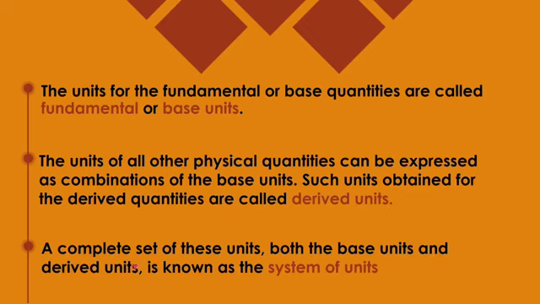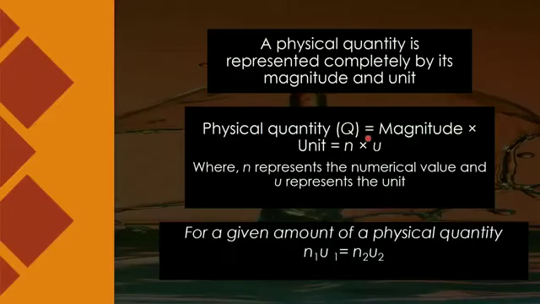And if I go with the complete set of these units, both base units and derived units, then this is termed as system of units. Whenever I am measuring any physical quantity, like some length I want to measure, then I have to write 1 meter. It means I have to write a numerical value, a magnitude, and a unit.